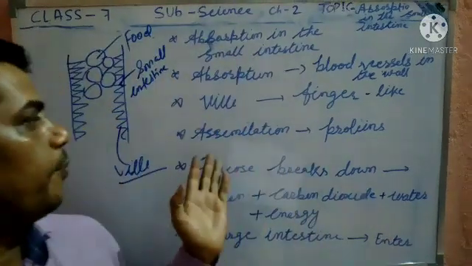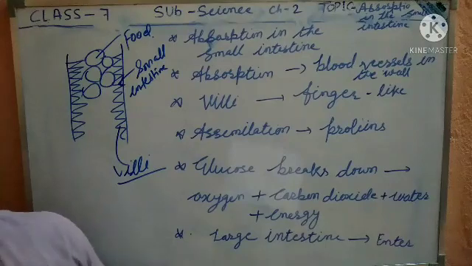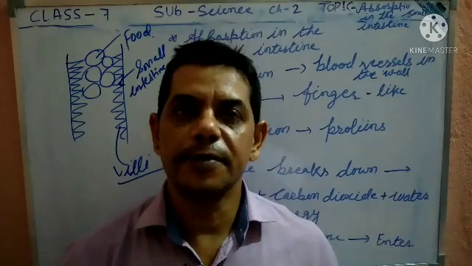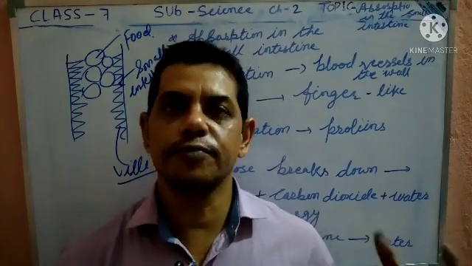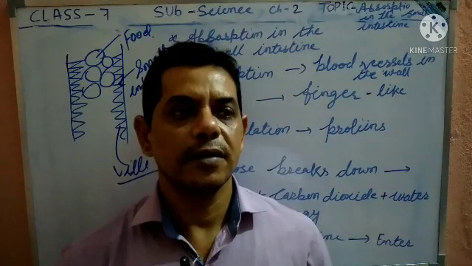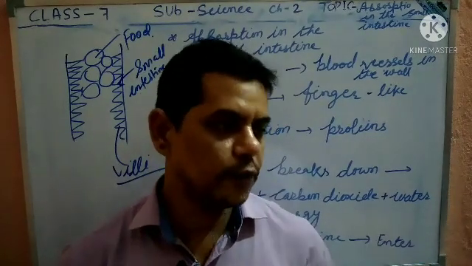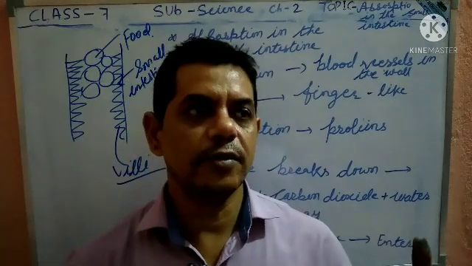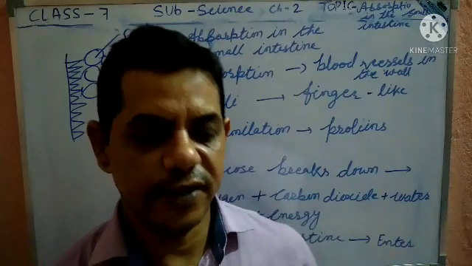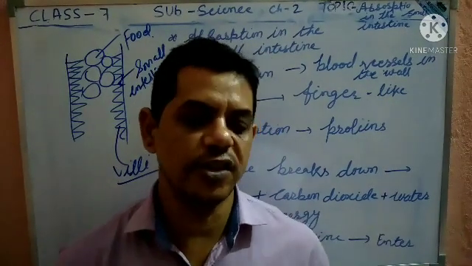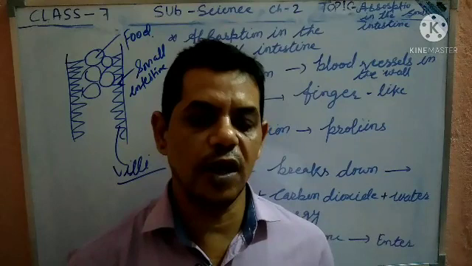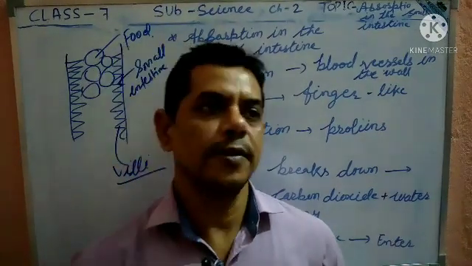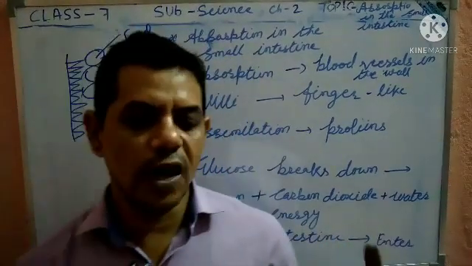Now again the topic is assimilation. That is the absorption of protein, which is required by our body. These are also absorbed through the villi from the digested food, and the protein is collected and provided inside the body. That process is called assimilation. Assimilation means protein required by the body comes through the villi.